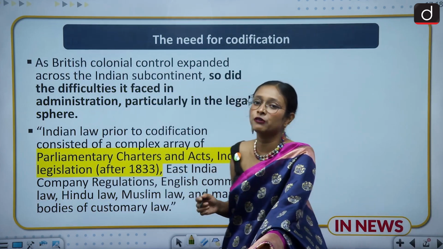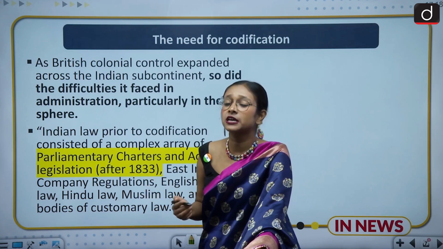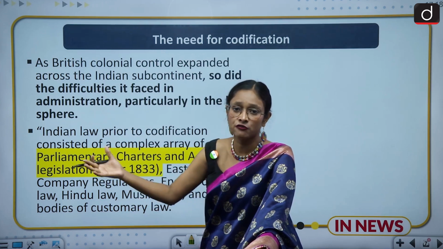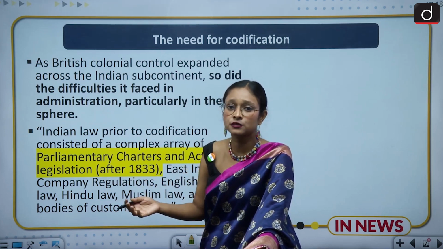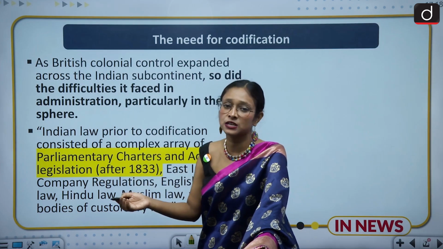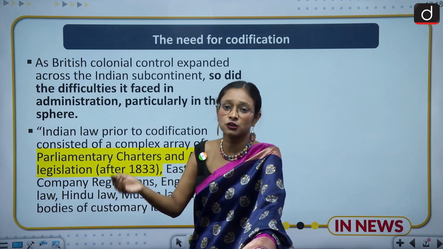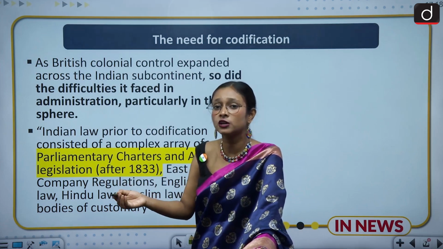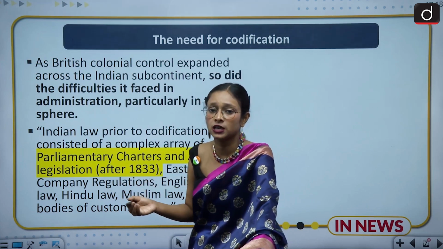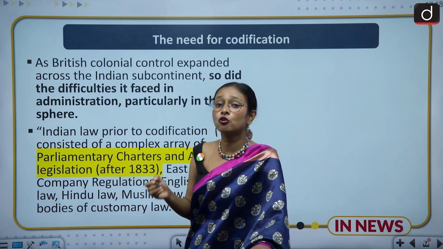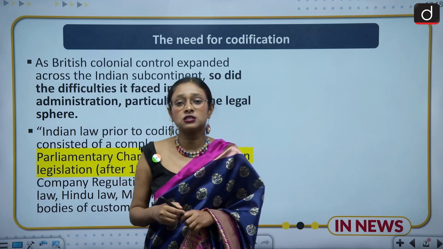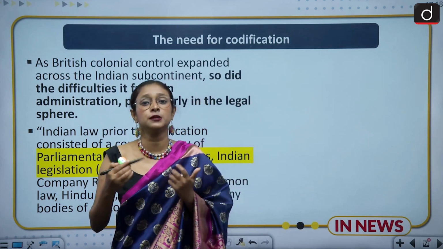While administrating India, the Britishers faced so many difficulties because India's population is very vast and diverse. Different kinds of populations live here. We have the Muslim population, we have the Hindu population, and each population has different kinds of laws and regulations. We also have customary rights for different communities. So it was very difficult for the Britishers to rule India. That's why they needed a codification of all the laws and a common law for the whole of India. So this is the logic behind the codification of the Indian Penal Code.